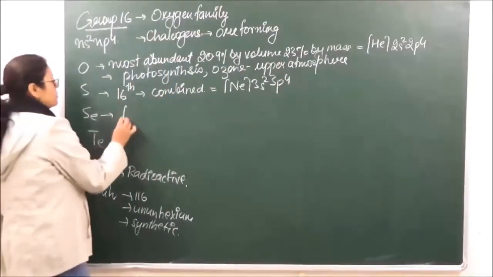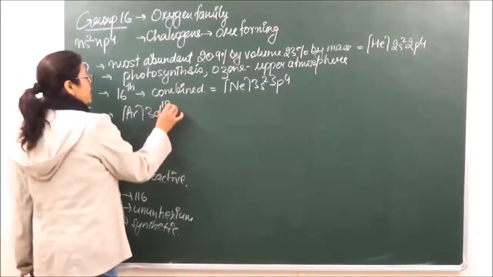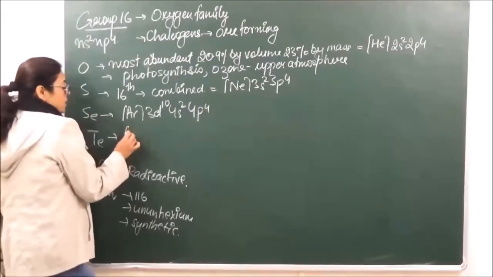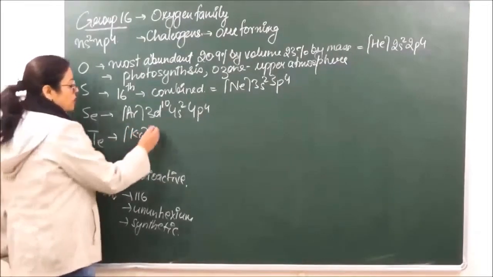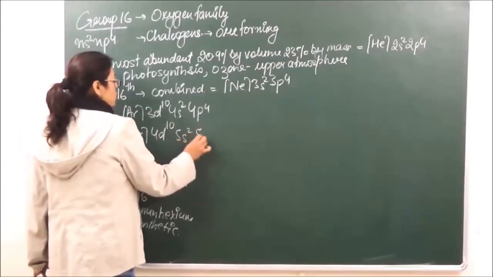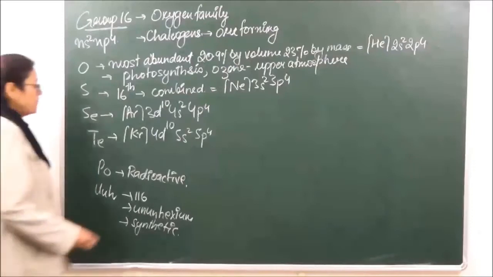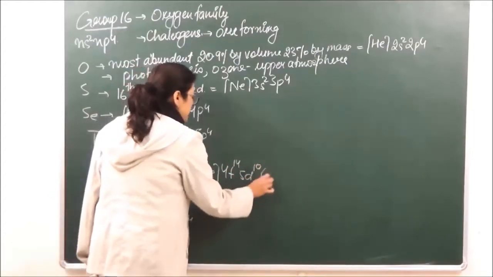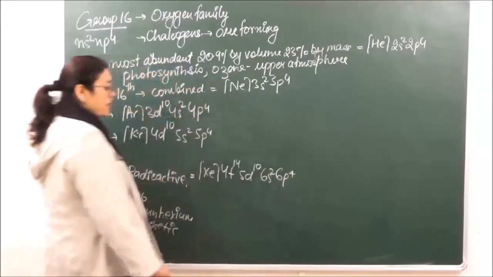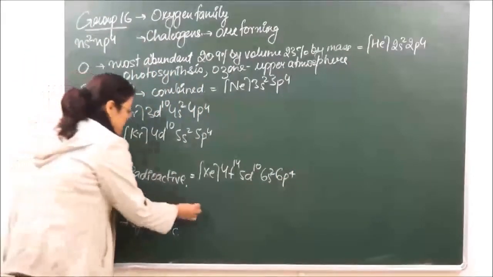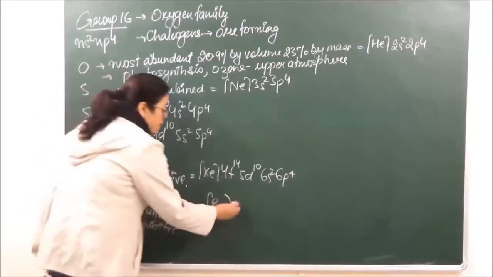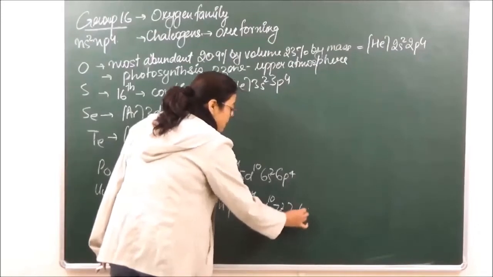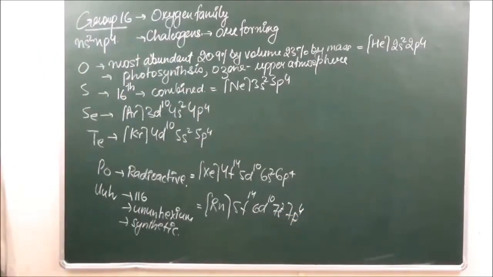The electronic configuration is argon 3d10 4s2 4p4. ठीक है? फिर उसके बाद टेलुरियम, क्रिप्टॉन 4d10 5s2 5p4. फिर उसके बाद पोलोनियम की it is going to be xenon 4f14 5d10 6s2 6p4 and finally of unhexium, that is going to be radon 5f14 6d10 7s2 7p4. These are going to be the electronic configurations of each of the elements.